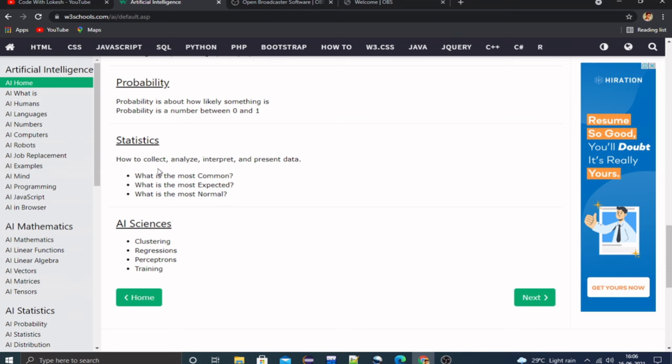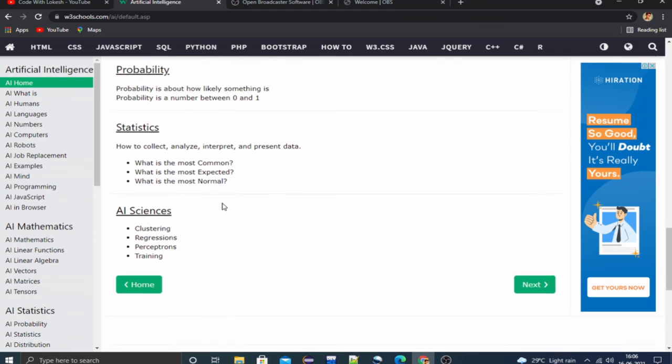Statistics. How to collect, analyze, interpret and present data. What is the most common, what is most expected and what is most normal. So basically, what is statistics? Statistics means we collect some information, give it a common name, and express it in a different way. This is known as statistics.